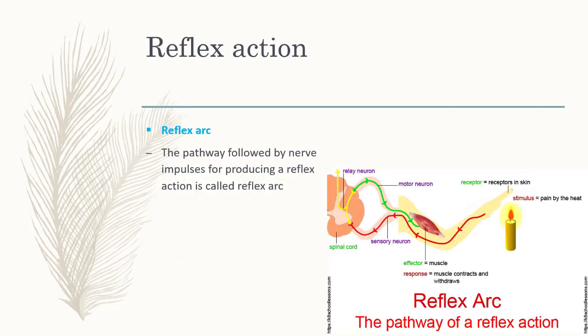The next one, reflex arc. The pathway followed by the nerve impulses for producing a reflex action is called reflex arc.